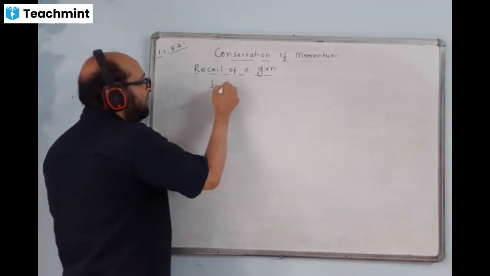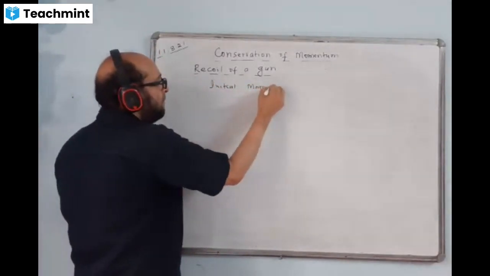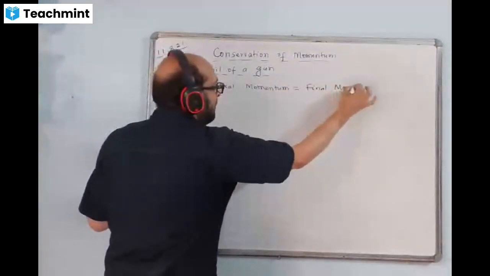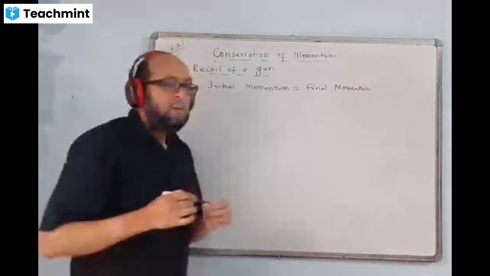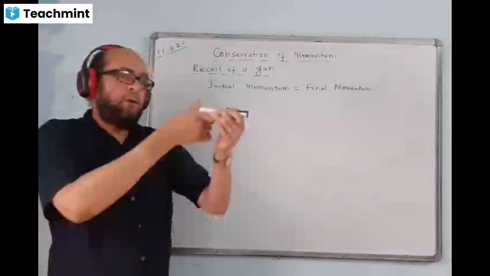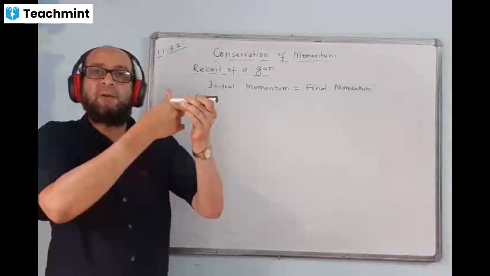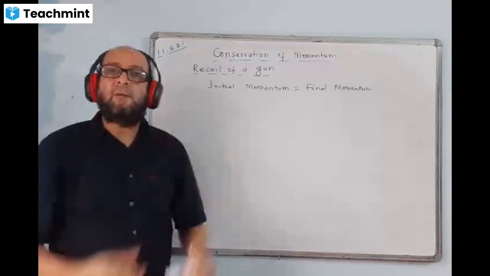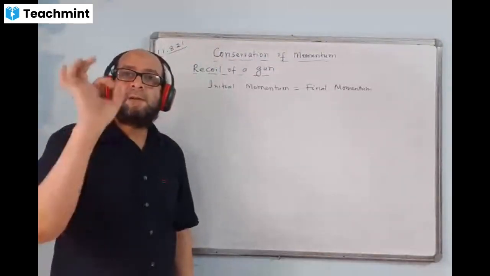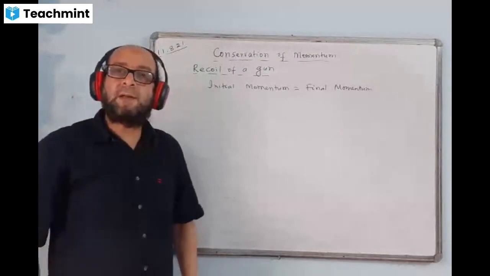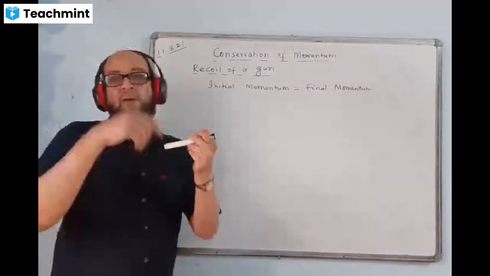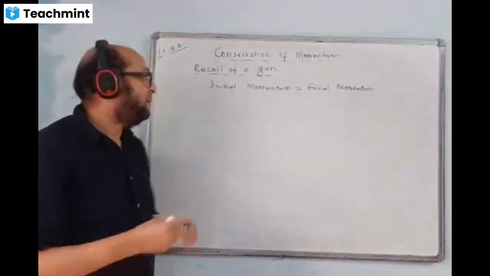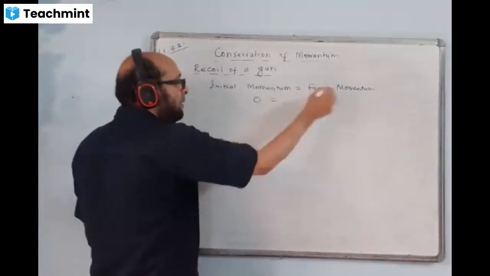Initial momentum is equal to final momentum, right? Like this, initial momentum equals final momentum. We write this. What is the value of initial momentum? Both the gun and the bullet are at rest in the beginning. Before the bullet is fired, both of them are at rest. What is their momentum? Zero, because there is no velocity. U1, the velocity of the gun, is zero, and U2, the velocity of the bullet, is also zero before firing. You can have initial momentum value zero.